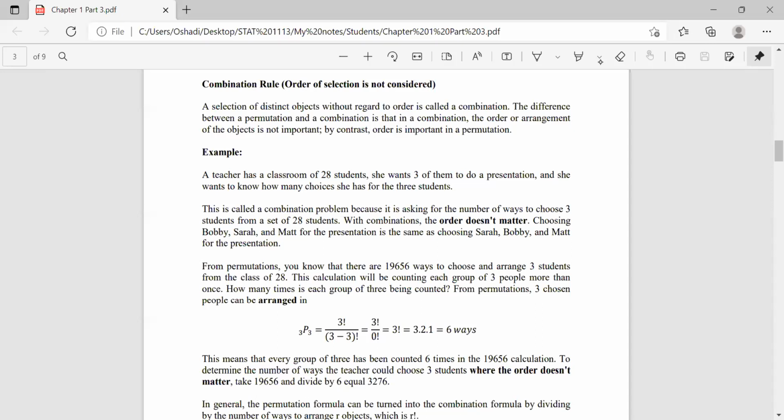Right? So this calculation will be counting each group of 3 people more than once. So how many times is each group of 3 being counted from permutations? 3 chosen people can be arranged in 3P3 ways.